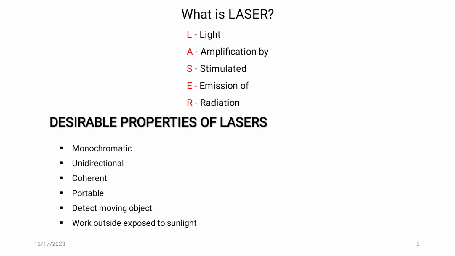Next, the properties of laser. First, monochromatic. It means the light emitted by the laser has one wavelength. Next, unidirectional. The light emitted by the laser is highly directional. Next, coherent. The light is in phase in space and time. Next, portable. Due to its small size, it can be carried anywhere as needed.